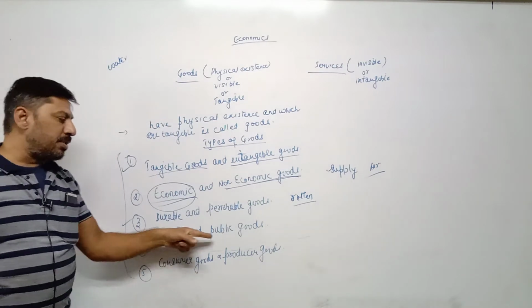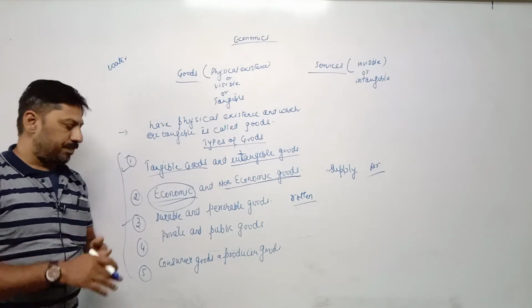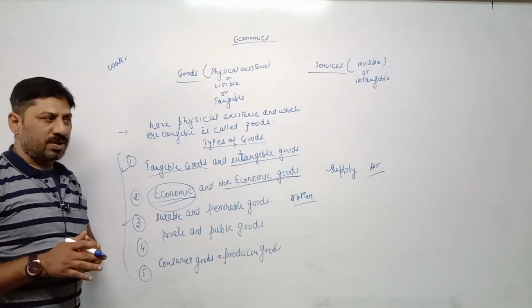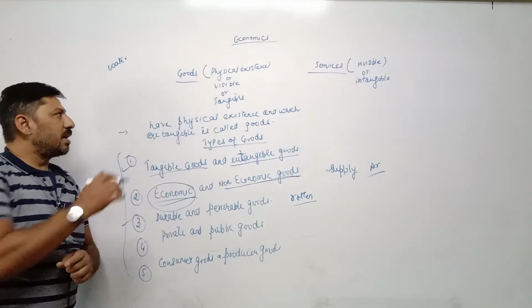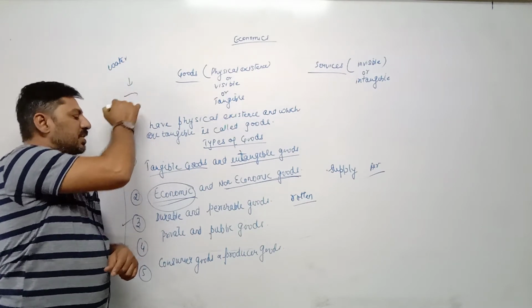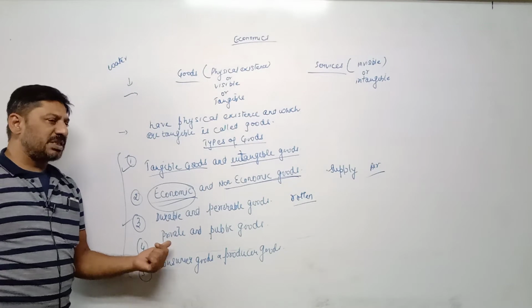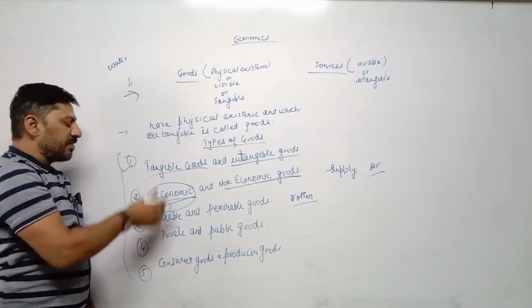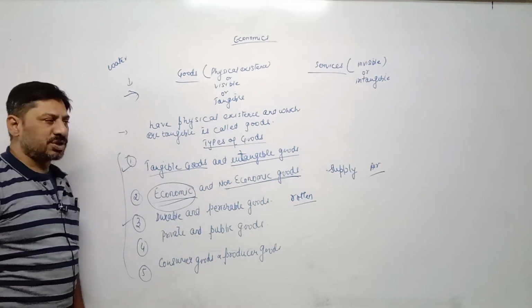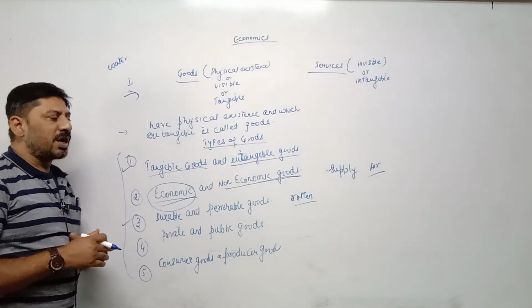Now, private and public goods on the basis of ownership. Private goods are those goods which belong to a private individual. Means the assets which belong to an individual personally are called private goods. For example, I have a bike, that is a private good. Public goods are those goods which can be used by individuals jointly or commonly.